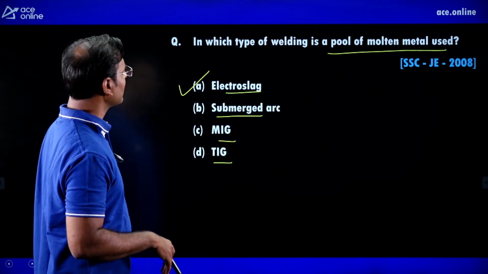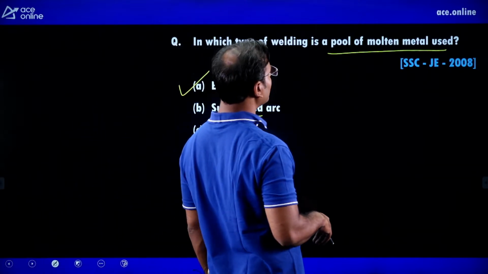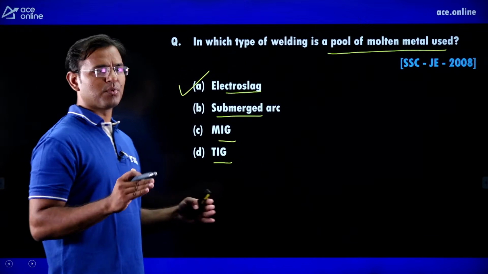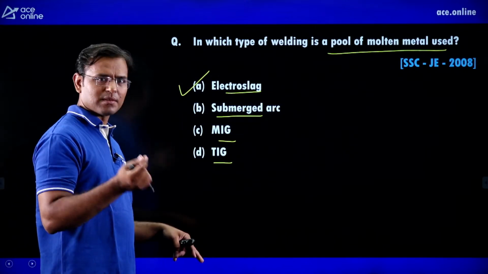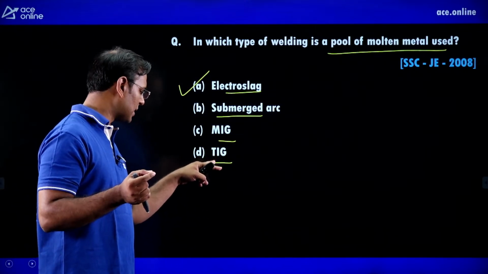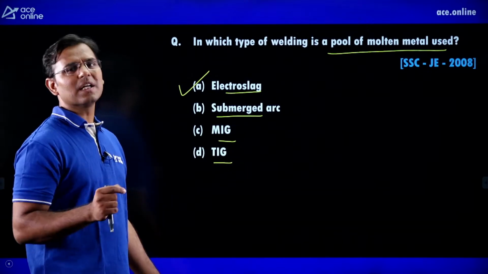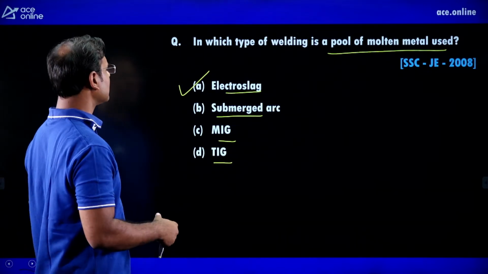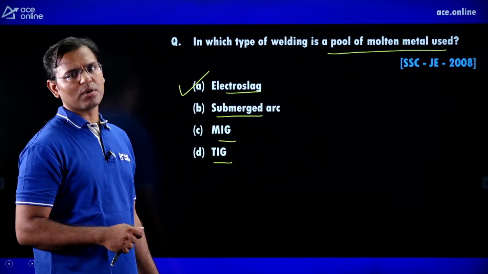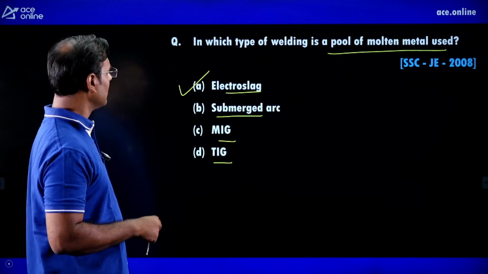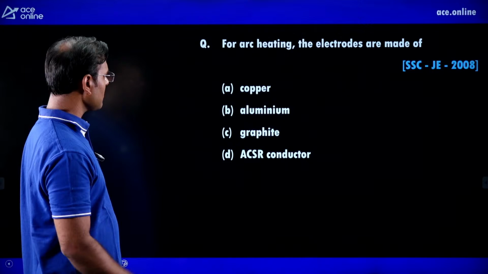But in that question you can see, in which type of welding is the pool of molten metal used, means a large pool of. In all the methods we get somewhat the smallest pool of molten metal in TIG, somewhat bigger in MIG, again bigger in submerged arc welding, and the biggest pool of molten metal we can obtain in electroslag welding.